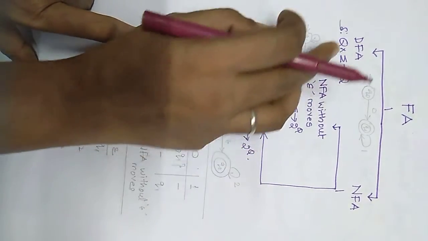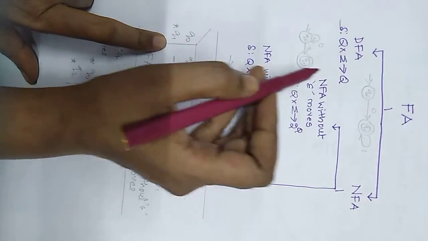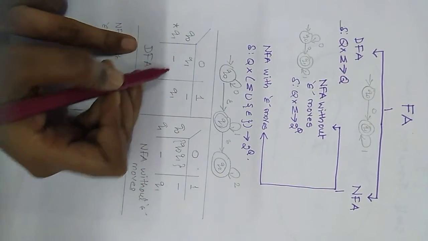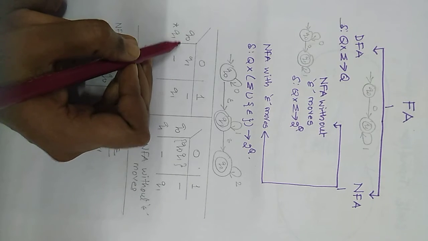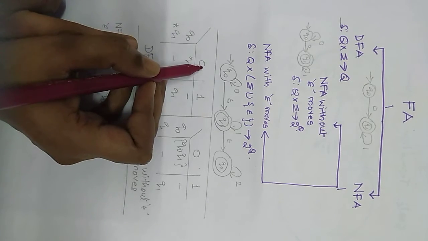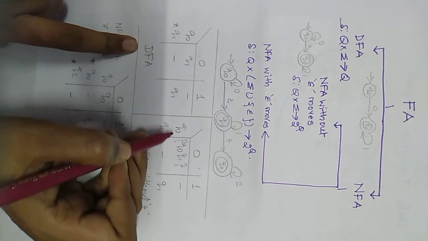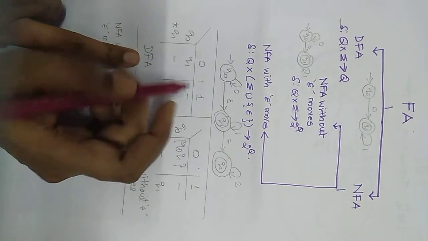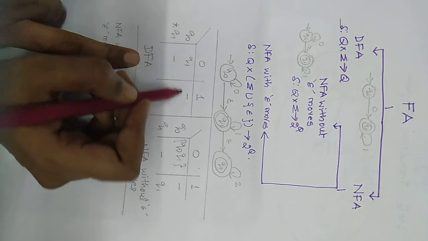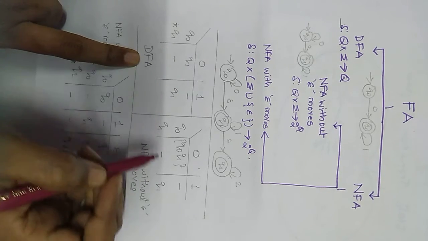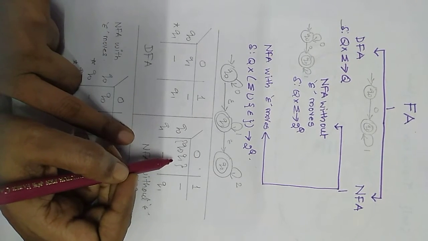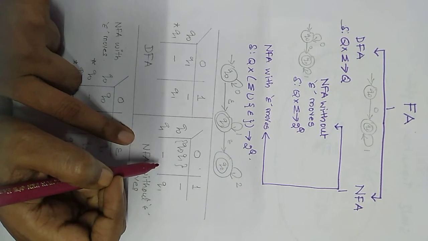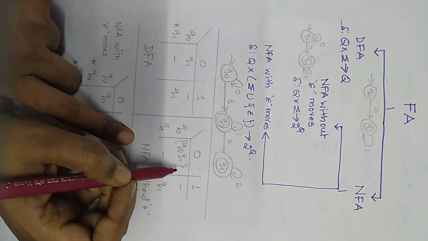Here if we check the table of DFA and NFA, from the table we can make out that in the case of DFA, Q0 on 0 goes to a single state, whereas in NFA, Q0 on 0 goes to multiple states. So in the table of a DFA there is only a single entry in each cell. A set of states as an entry will be the table for the NFA, that is the NFA without epsilon moves.